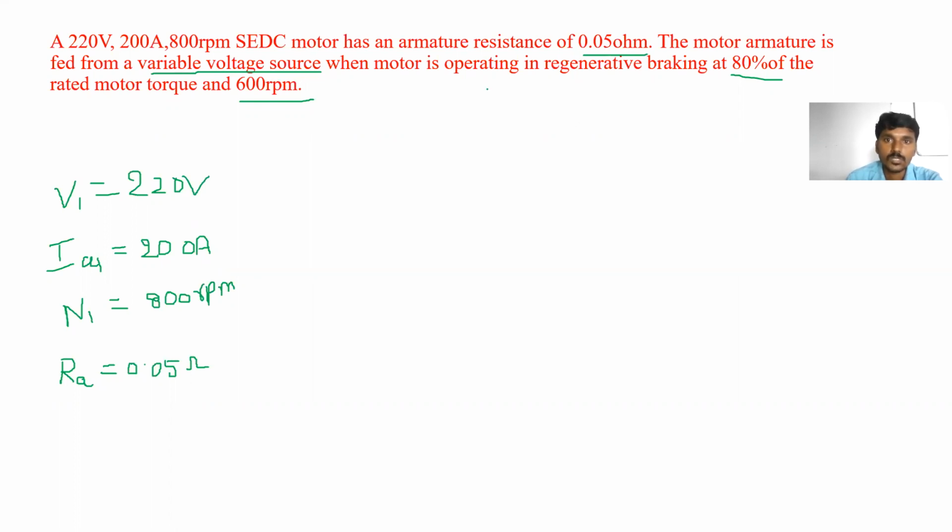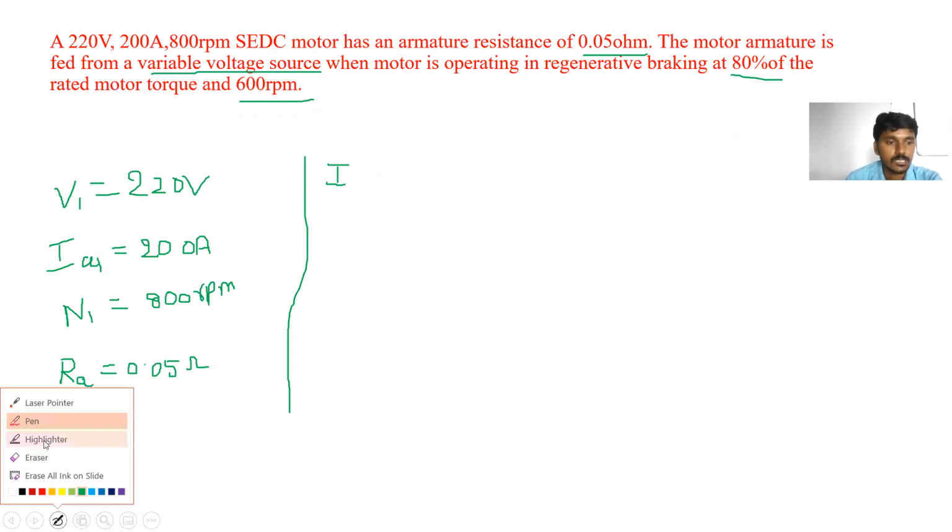Okay, so motor is operating in regenerative braking at 80% of the rated motor torque. 80% of the rated motor torque is nothing but motor is operating from IA1 to IA2, 80% of the rated motor torque. So what we can write here?